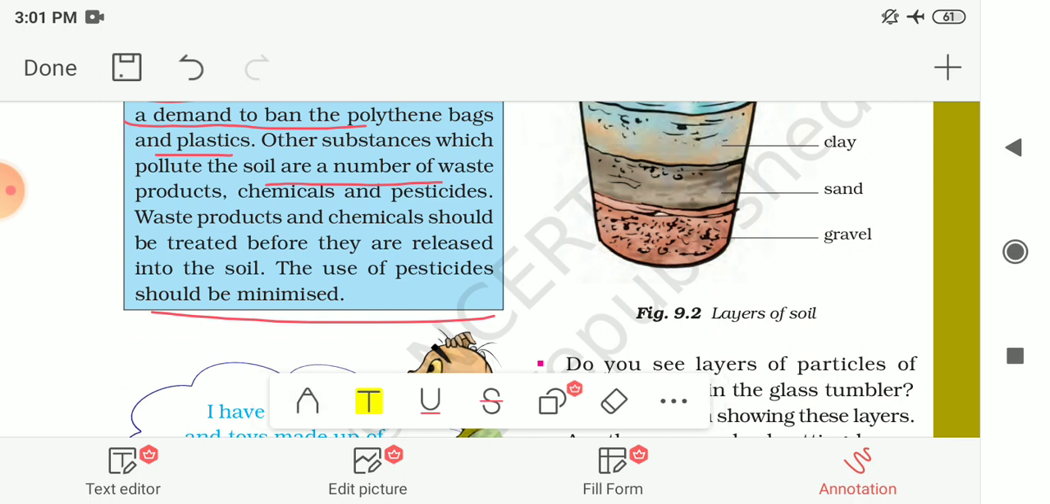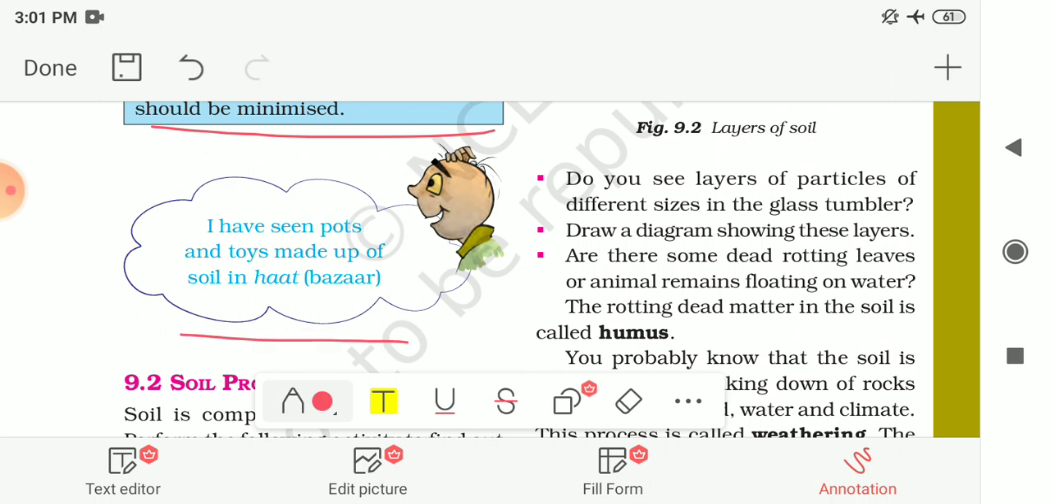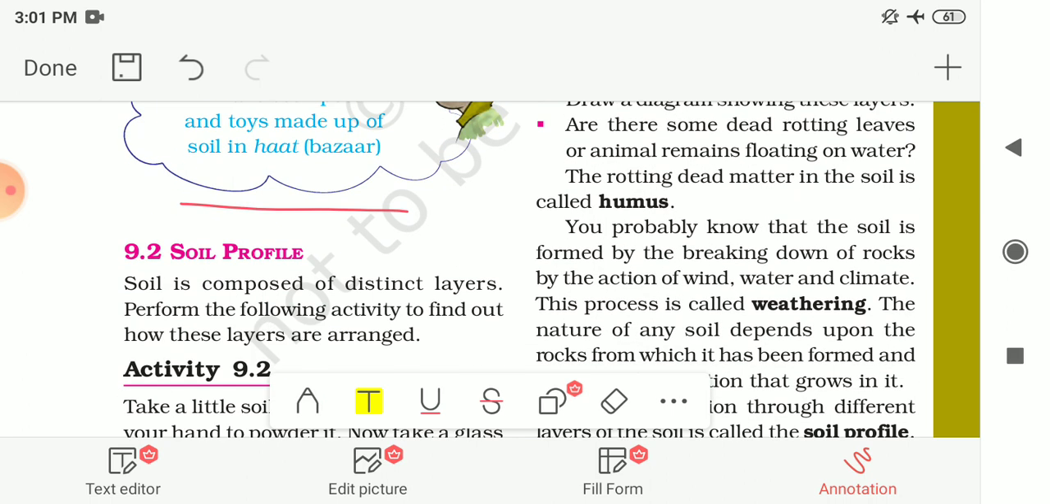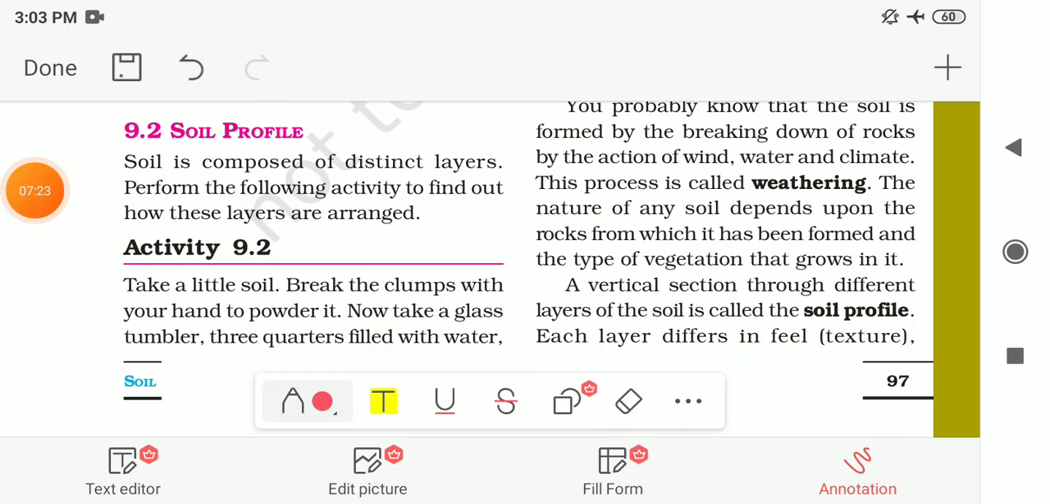Now Boojho is saying that he has seen pots and toys made of soil in a hut or bazaar. So now let me first see the profile of soil. The next topic is soil profile. Soil is composed of a mixture of distinct, different layers.